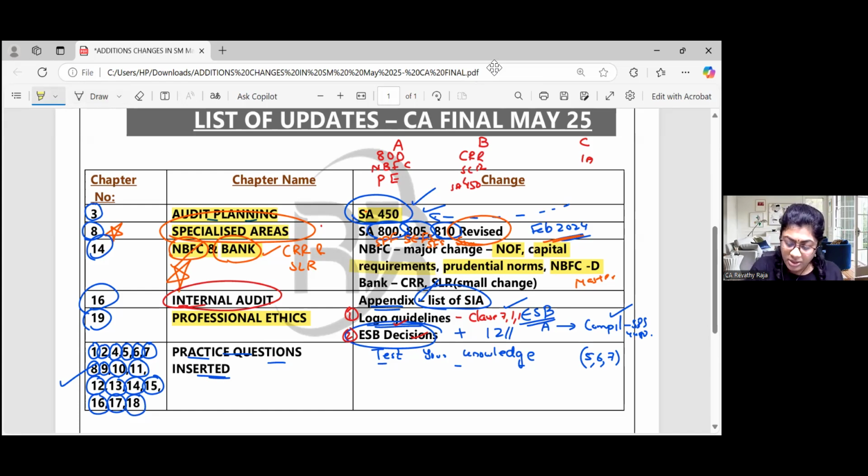Now, this practice question, you would have already seen in the MTP, RTP. If you have already gone through MTP1, RTP1, or the past exams of May 24 and November 24, fine, but still, if you have not gone through them, please put it in category A and go through. So guys, that's the update.